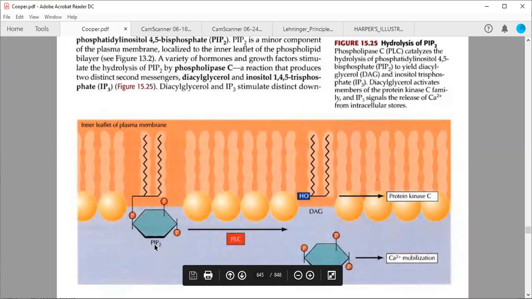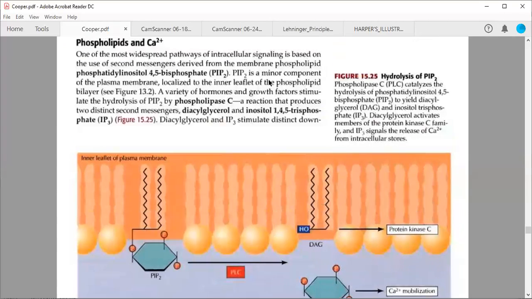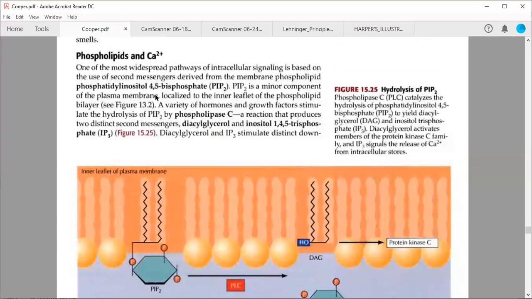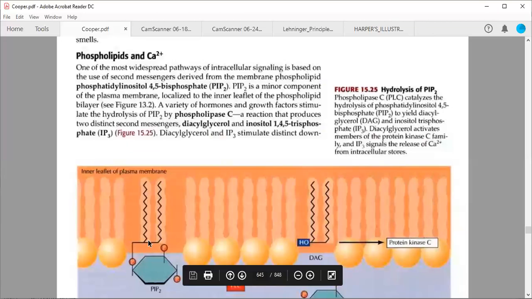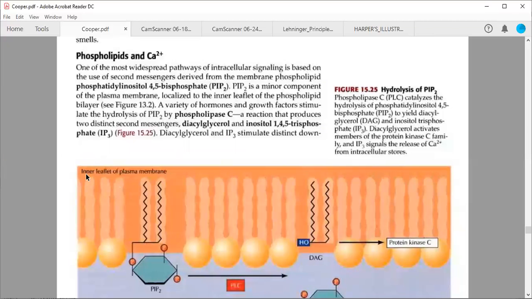This is phosphoinositol, and it has two other phosphate groups, so bisphosphate. This is phosphatidylinositol 4,5-bisphosphate. This PIP2 is not very abundant. It is present in very minor amounts in the inner leaflet of your plasma membrane.